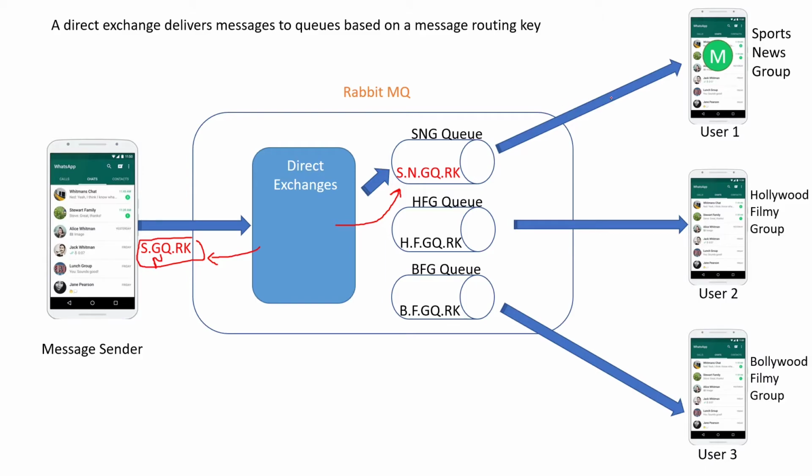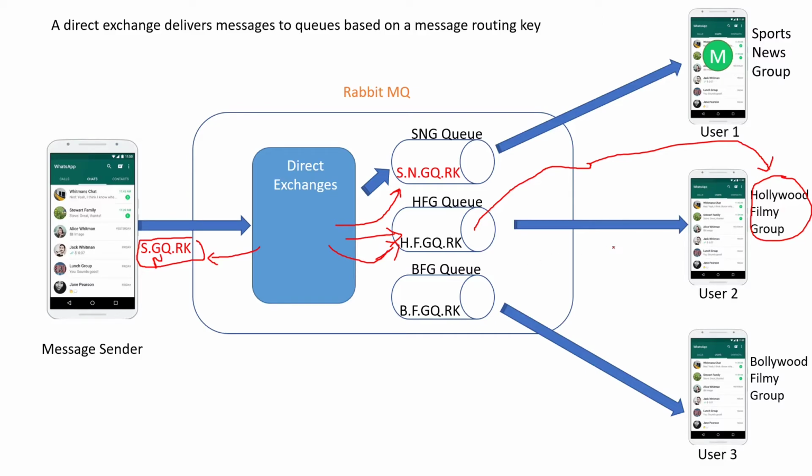If you want to send a message to the Hollywood filmy group, then you have to specify this routing key. When the user is sending messages, he has to specify this particular routing key. Then it will come to the direct exchange. Then the exchange will see what the routing key is. So this routing key matches this particular queue, then it will be delivered to this queue, and this queue's messages will be sent directly to the respective groups. So this is kind of a one-to-one mapping.